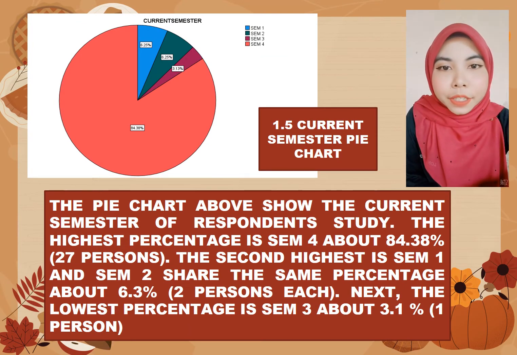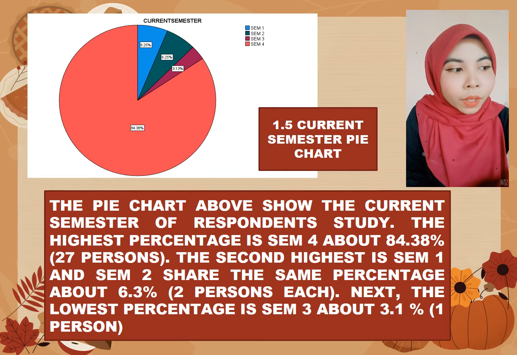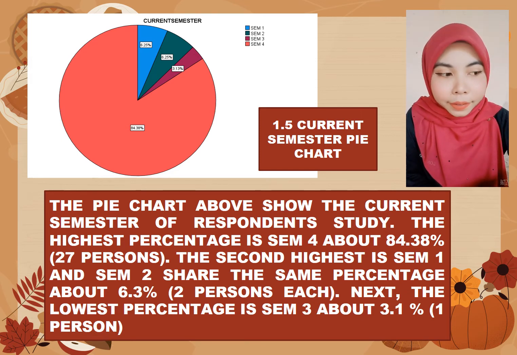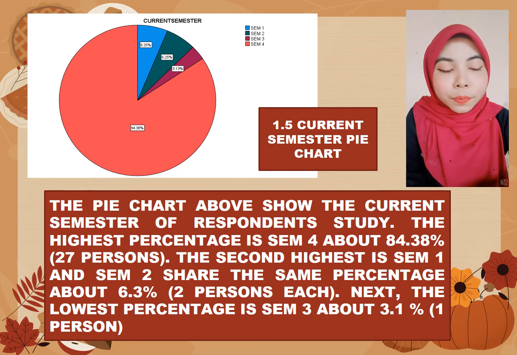The last pie chart in the demography analysis shows the current semester of respondents' study. The highest percentage is SEM 4, about 84.38%, 27 included. Next, the second highest, SEM 1 and SEM 2, share the same percentage, about 6.3%, 2 each. And the lowest percentage is SEM 3, about 3.1%, 1 included.